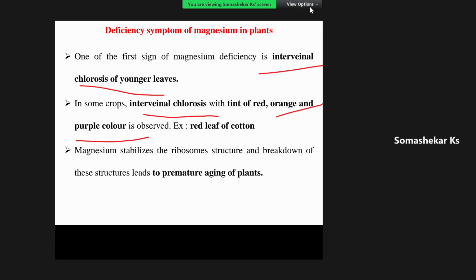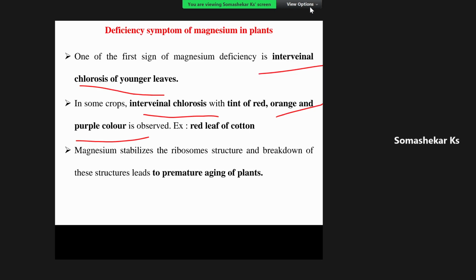The entire leaf will be converted into reddish color. There will not be any development of chlorophyll pigment. The younger leaves particularly will show a red color, and they will remain for a very short period of time in the croplands. Immediately they will be defoliated.